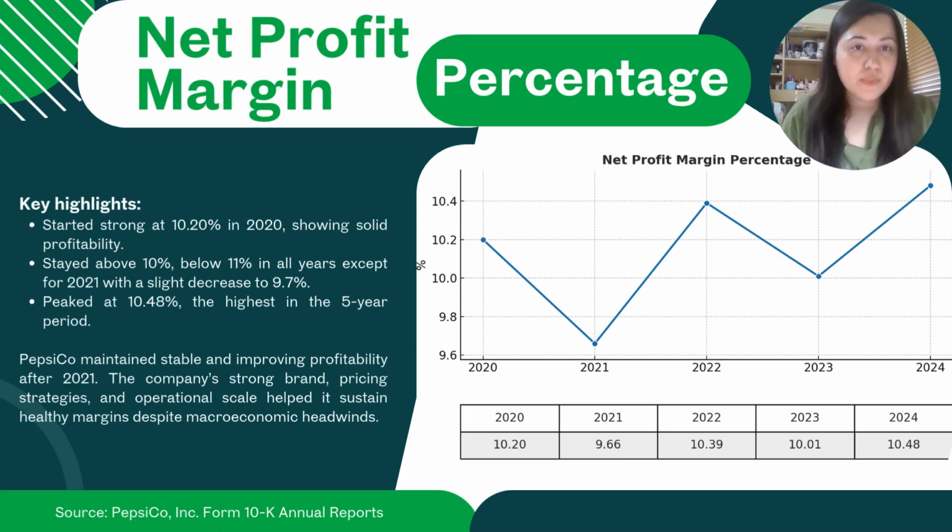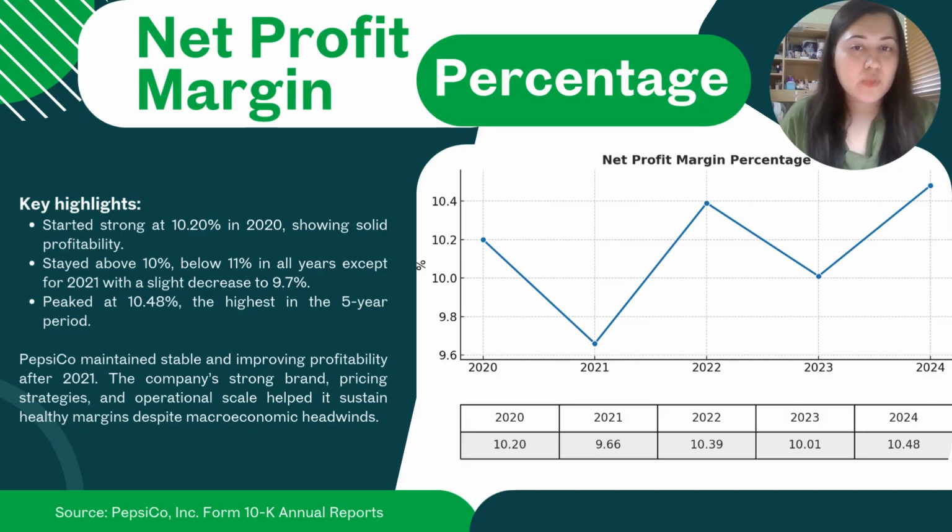So when we look at the net profit margin percentage graph, we can see that there were a lot of fluctuations. However, I wouldn't say that the changes were too big. So it started at 10% in 2020. It showed solid profitability. And when we look at all years, we can see that the value stayed above 10 and just below 11, except for 2021.